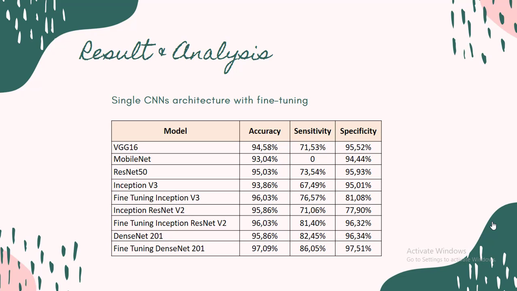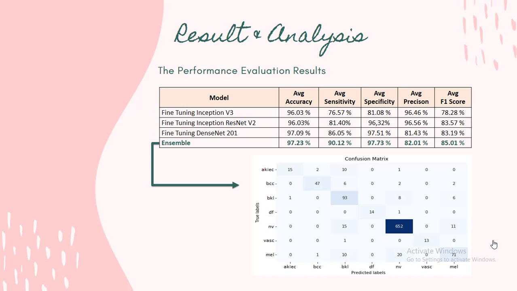Before we conducted the ensemble model, CNN architectures were developed to see the ability of CNN models, as shown in this table. The highest performance is achieved by DenseNet 201 architecture, outperforming the other architectures, but the sensitivity value is still below 90%, and overfitting between training and testing has occurred. Therefore, to overcome the drawback, the ensemble architecture is conducted using 3 architectures, which are Inception v3 model, Inception ResNet v2 model, and DenseNet 201 model.